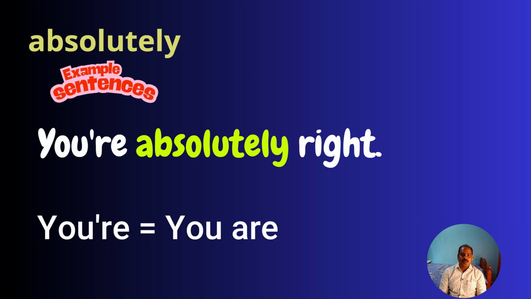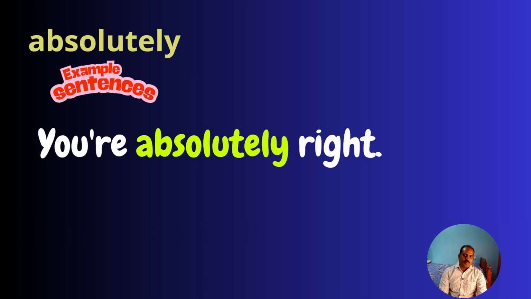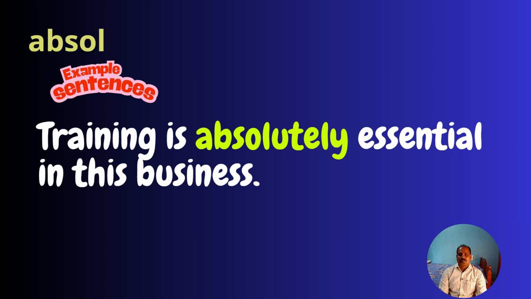Now, absolutely is an adverb here. Next example, training is absolutely essential in this business. So, essential is an adjective, absolutely tells us more about adjective essential.